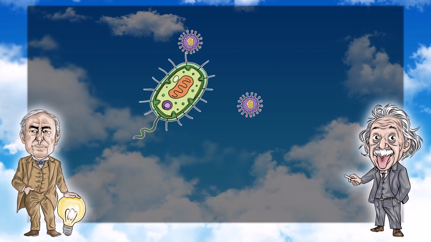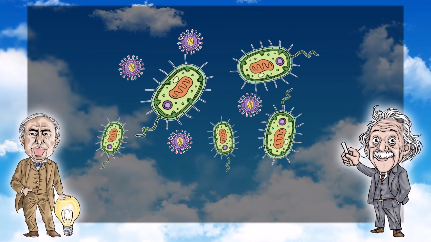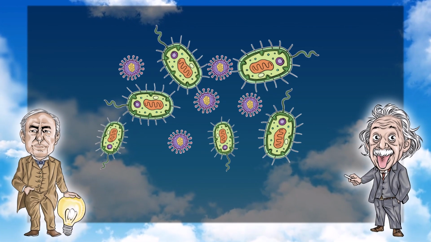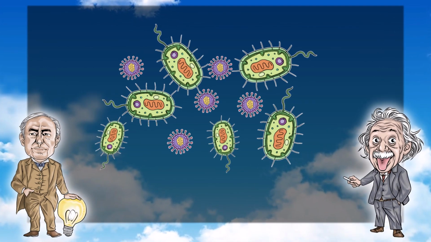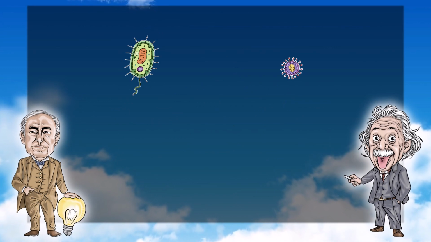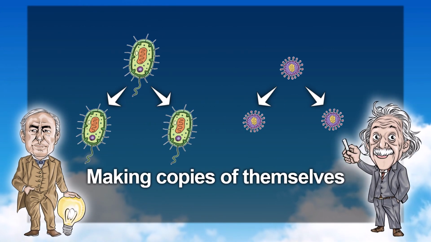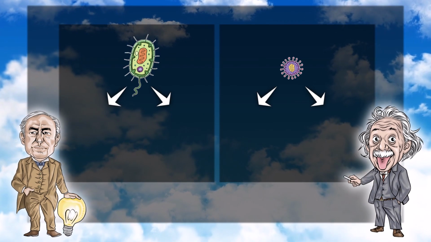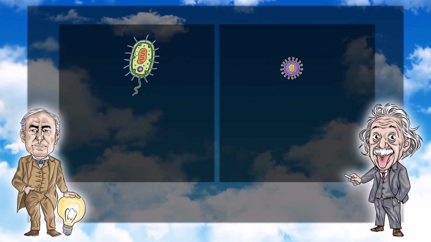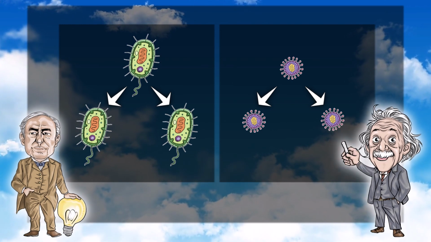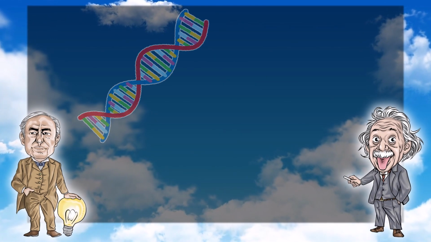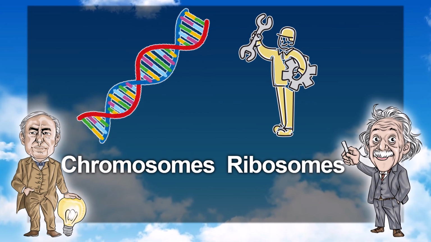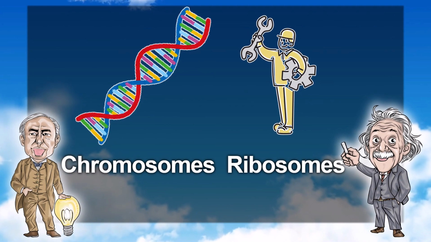Next is the difference in the way they reproduce. Reproduction method. To put it simply, it's how they leave offspring. Just like humans, bacteria and viruses reproduce by leaving offspring. That makes sense. And bacteria and viruses reproduce by making copies of themselves. I've heard of that before. And the way they reproduce is completely different between bacteria and viruses. What's the difference? To make a copy of oneself, you need chromosomes, which serve as a blueprint, and ribosomes, which create cells. I see. So it's the chromosomes and ribosomes.